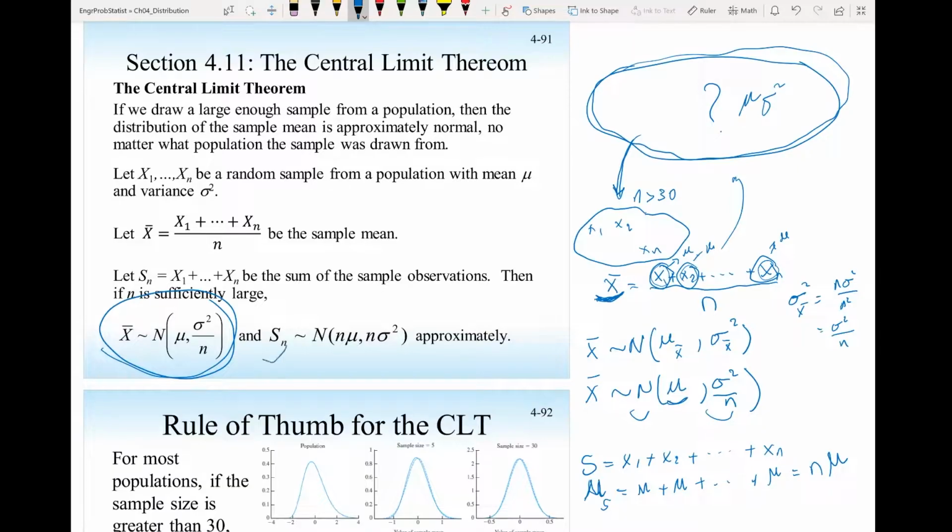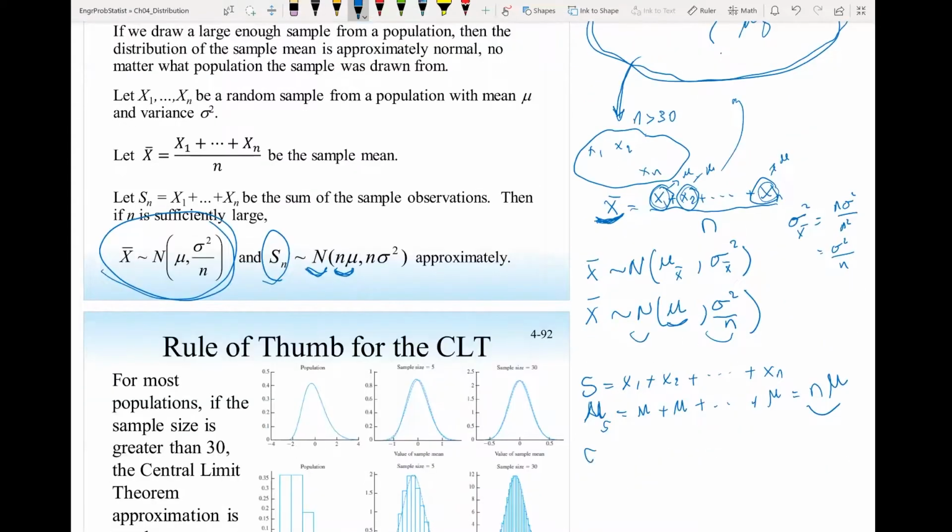Then the sum will also have a normal distribution with mean n mu, and the variance of the sum will be the variance of x1, which is the variance of the population, plus the variance of x2, the variance of the population, all the way plus the variance of xn. So I have n of them here, so that is n times the variance, and that's this.